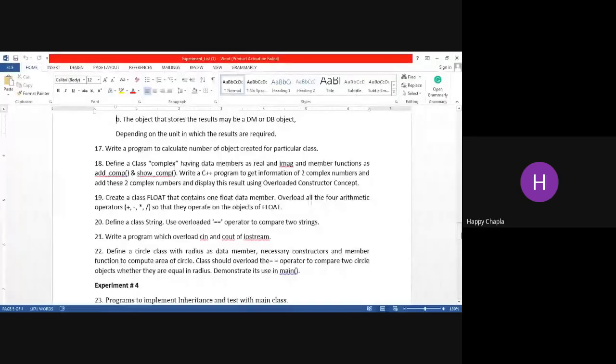What we have discussed in the last session: till this 17th question, we have already discussed the questions. Now come over here to the 18th question. The overview of this 18th question we have already discussed, but still I'm pasting the question for you. In this question, what we need to perform and how we are going to complete it, just revise the question one more time, then we'll deal with it.